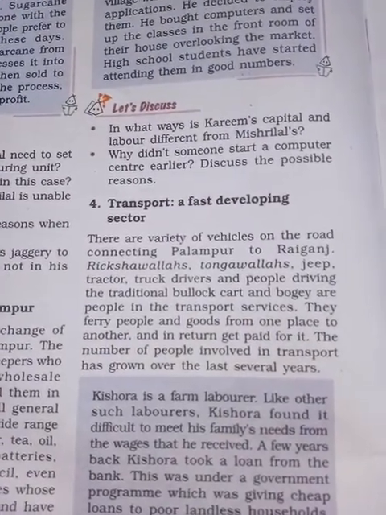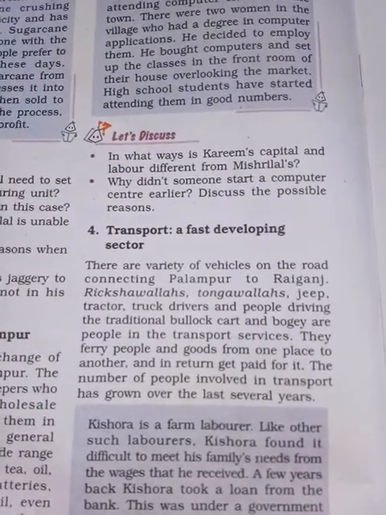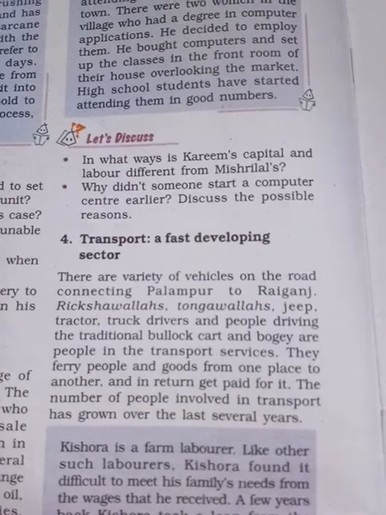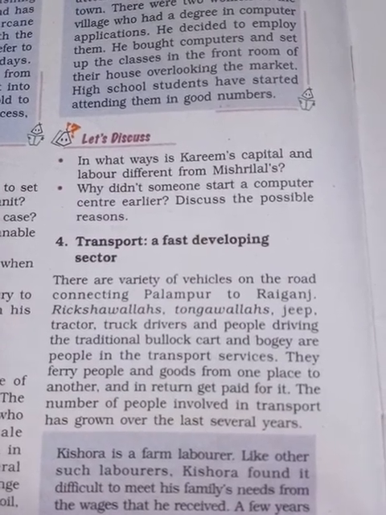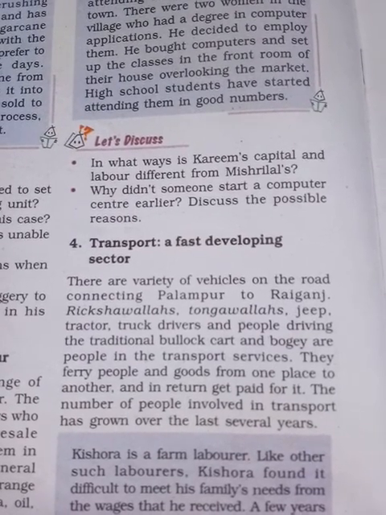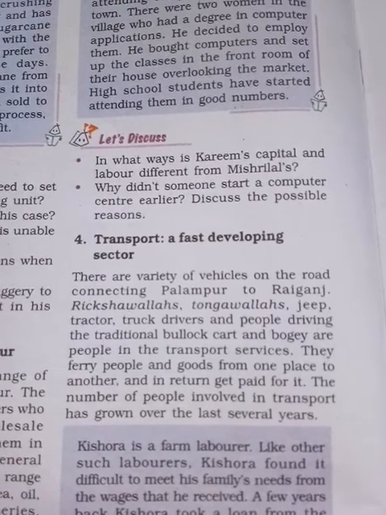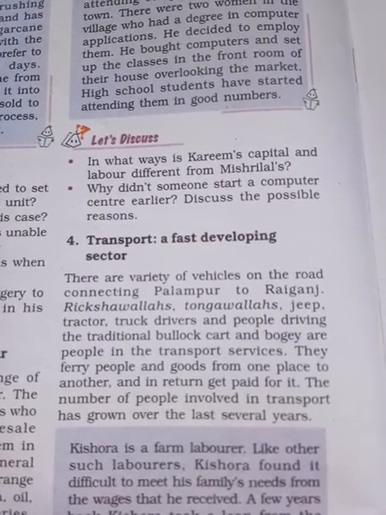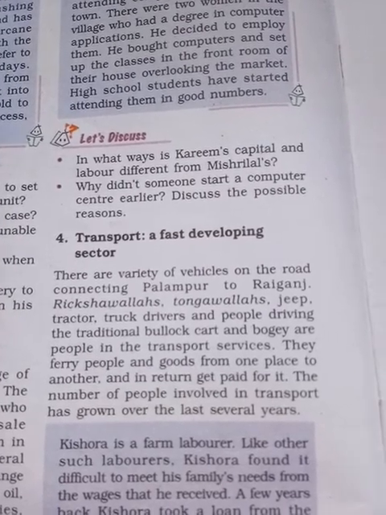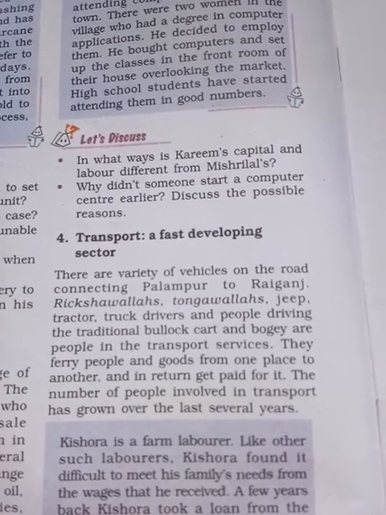And next is transport. Yes, transport is also very important. There are varieties of vehicles on the road connecting Palampur to Raiganj. So there are rickshawalas, tongawalas, jeeps, tractors, truck drivers, and people driving traditional bullock carts, and the bogaris are people in transport services. They ferry people and goods from one place to another. That means transport is very important.